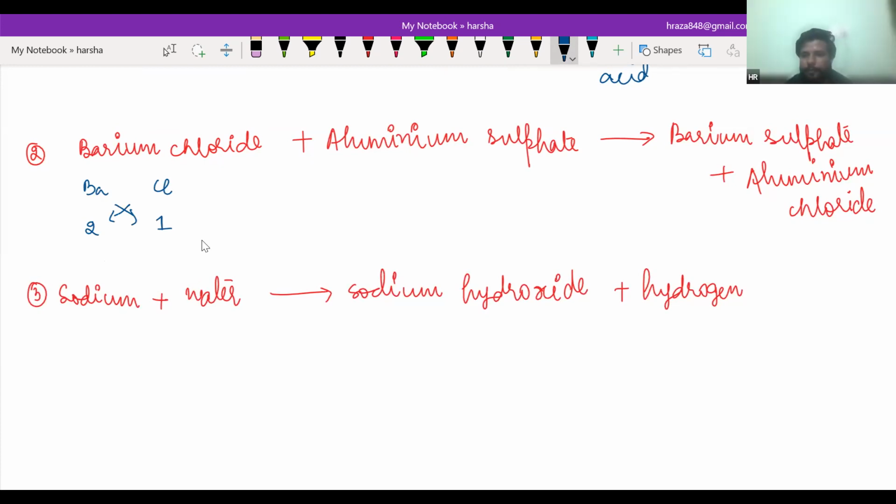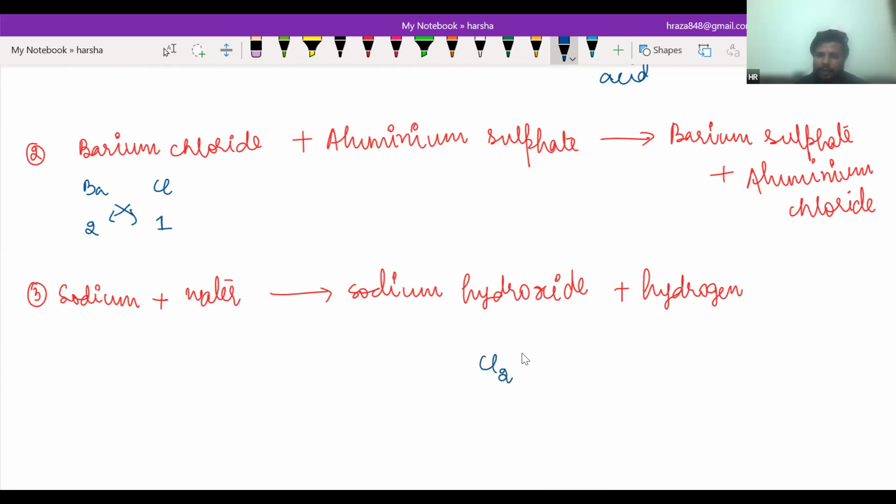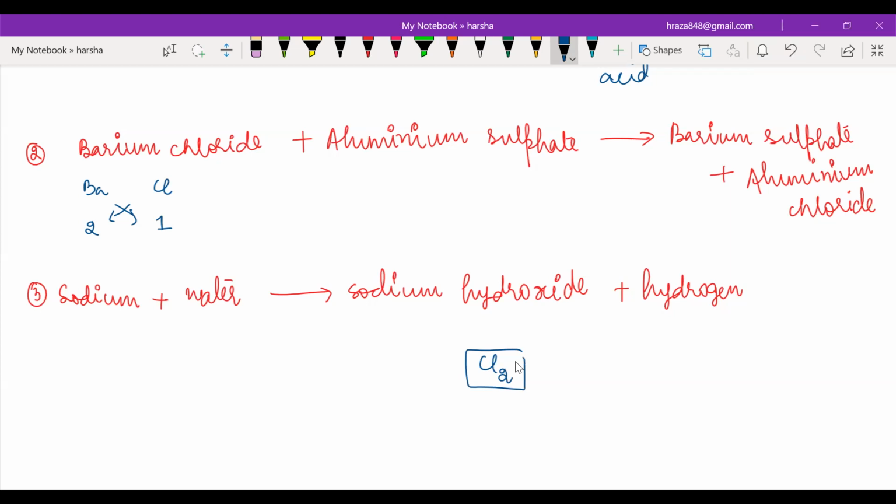What do you want to say, Harsha? Sir, chlorine will have Cl2? No, one. Sir, chlorine and chloride have different valency, right? No, no, no. Basically chlorine we take as a molecule. I just took the above example as hydrogen and chlorine. Chlorine has the formula Cl2, that is a molecule.